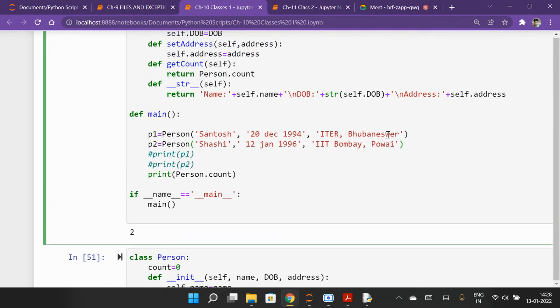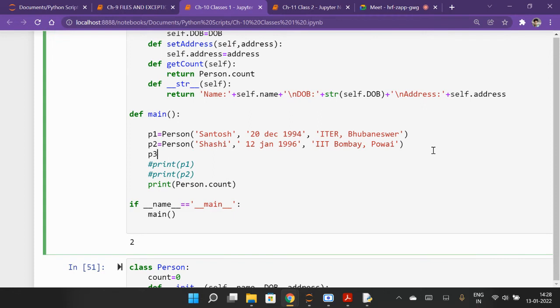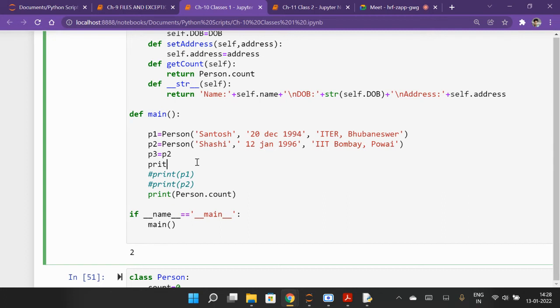But the problem is, suppose I write here p3 is equal to p2. So what will happen now if I run the program? What do you think? Will it give the same output or something different? Anyone tell me, if I have done p3 is equal to p2, will person dot count give the same output or something different? So print id of p2.